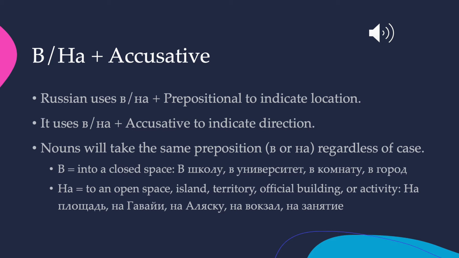Na indicates direction towards an open space, an island, a territory, an official building, or an activity. So for example, na площадь, to the city square, na Gavayi, to Hawaii, na Alyasku, to Alaska, na вокзал, to the train station, or na занятия, to the college class. So once again, once you learn which places take v and which places take na, that stays the same. It's just the case that changes when you're indicating direction rather than location.